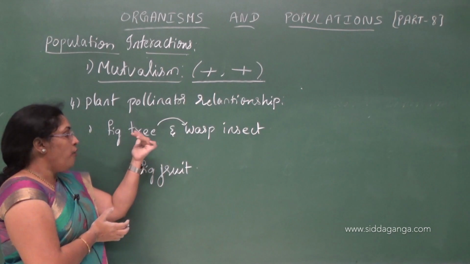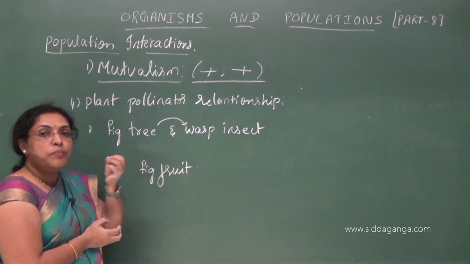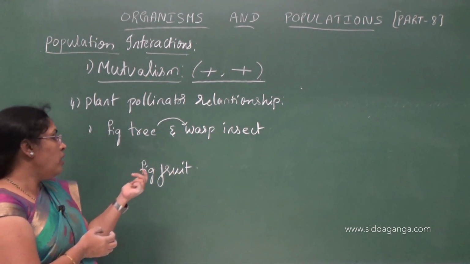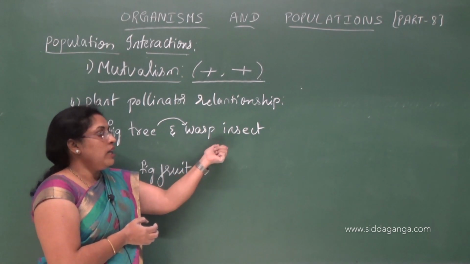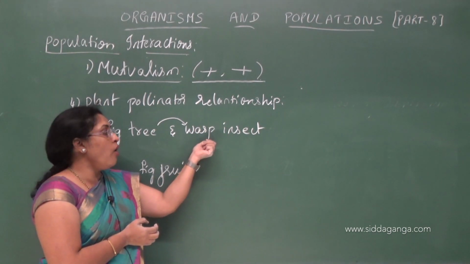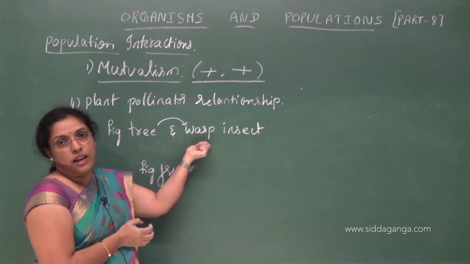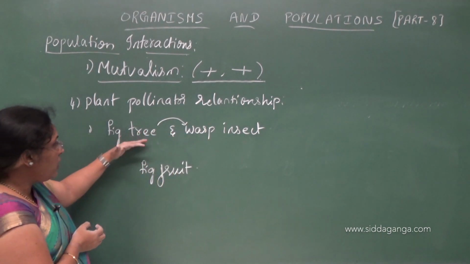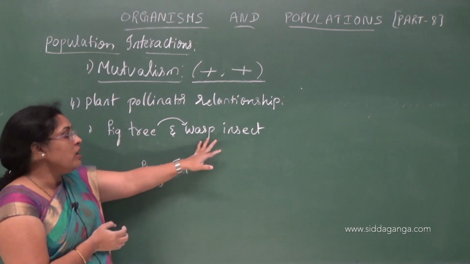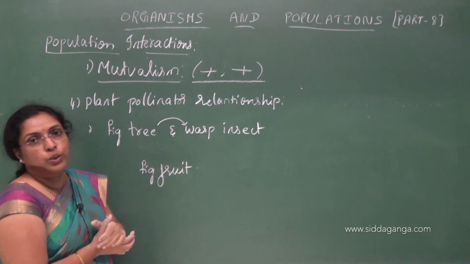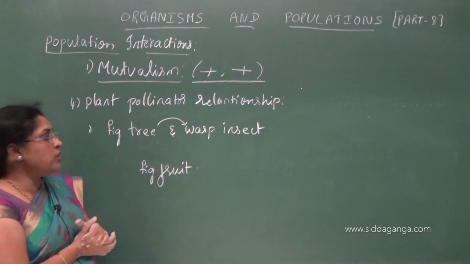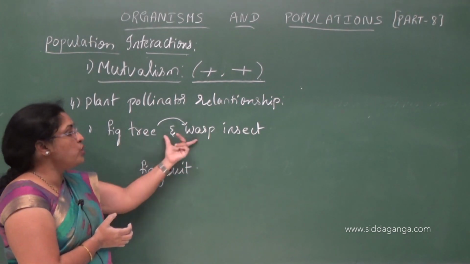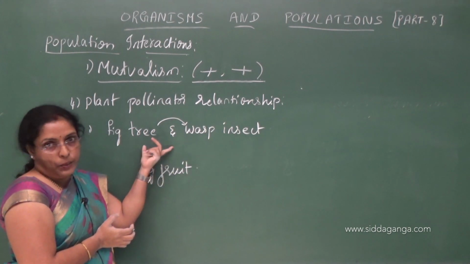In turn, the fig tree is going to provide seeds to the developing insects, that means the insect larvae. The fig tree will provide seeds to the insect larvae during their development. Understood? Like this, there is a mutualism between these two species.